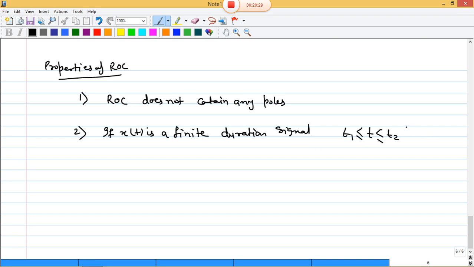So T1 should be greater than minus infinity and T2 should be less than infinity.